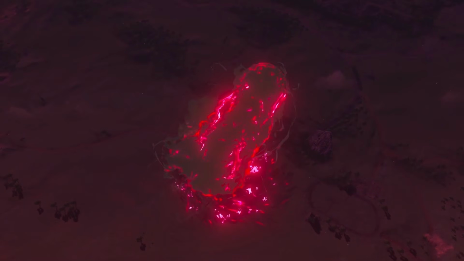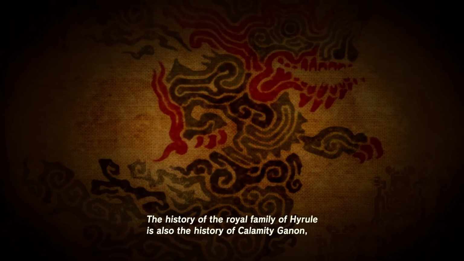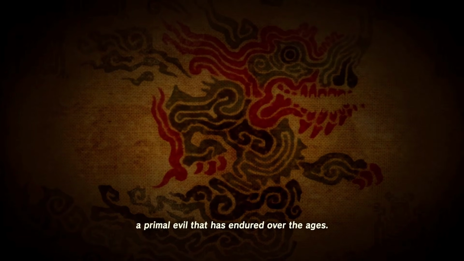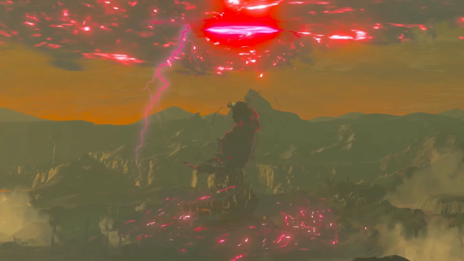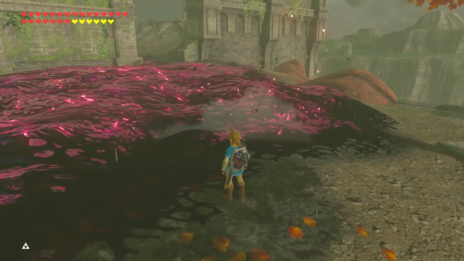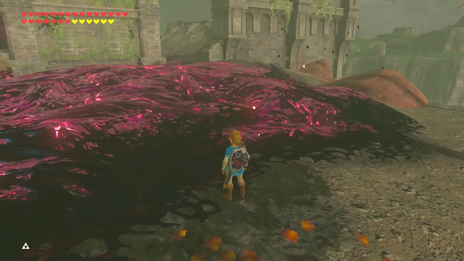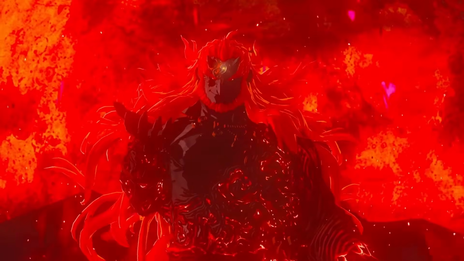After this is when Calamity Ganon, the villain of Breath of the Wild, begins to appear. While Calamity Ganon is described in Breath of the Wild as a primal evil that has endured over the ages, it's actually just a manifestation of Ganondorf that gets through the seal. We can prove this thanks to Malice, a poisonous substance that's found all over Hyrule in Breath of the Wild. First, Malice is just a weaker version of another poisonous substance known as Gloom, something that Ganondorf can create and control when he becomes the Demon King.